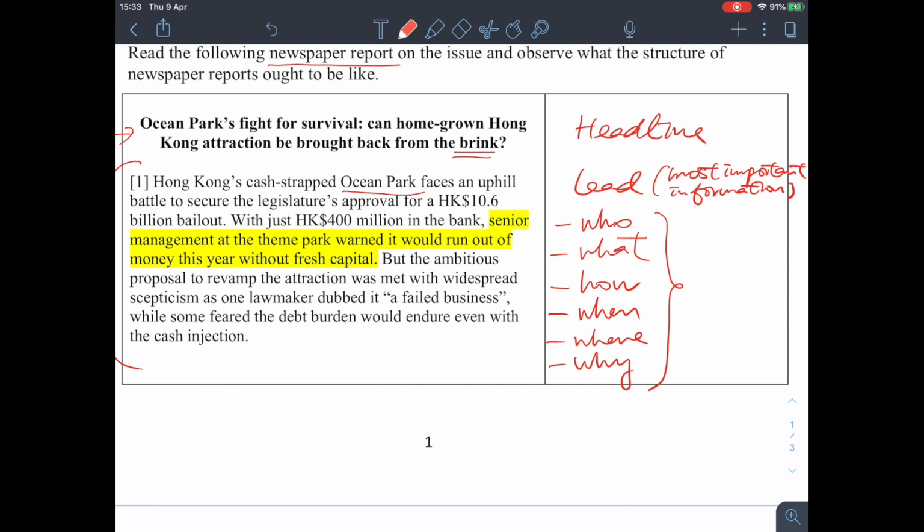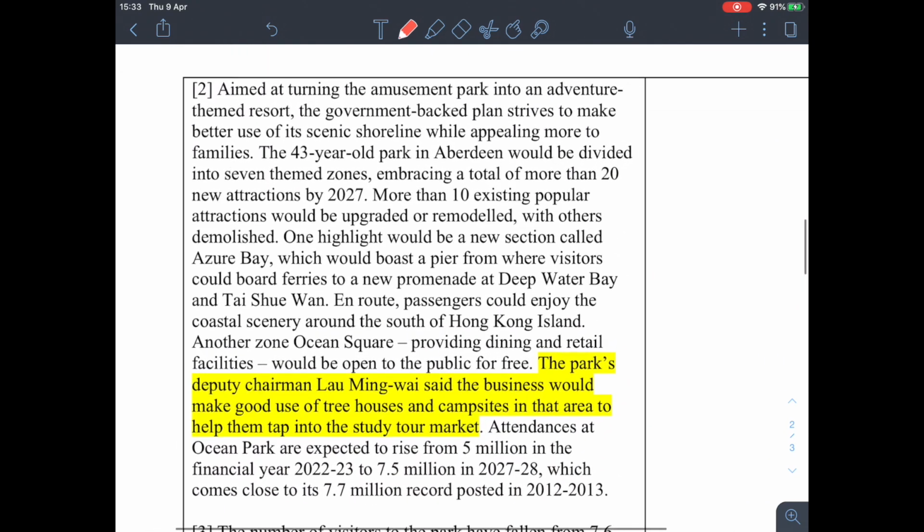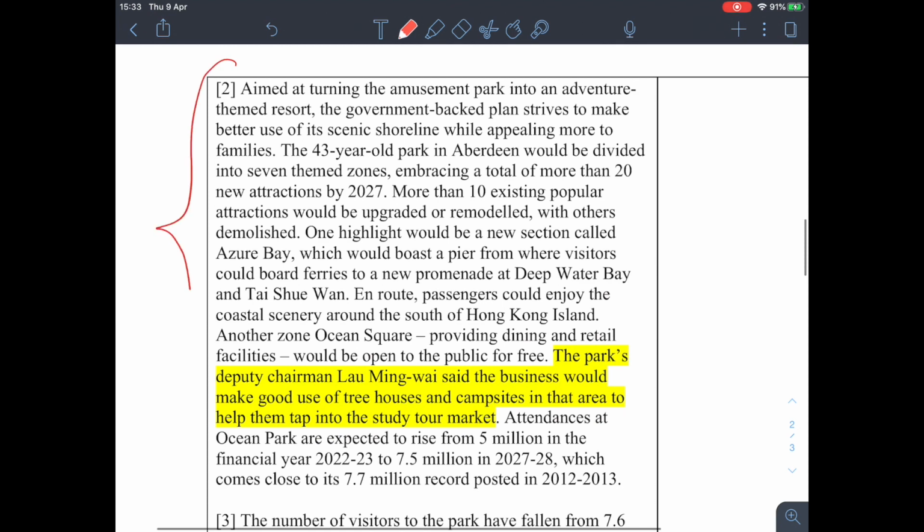Next, the second paragraph. Please read it by yourself before we continue. Please pause the video now.